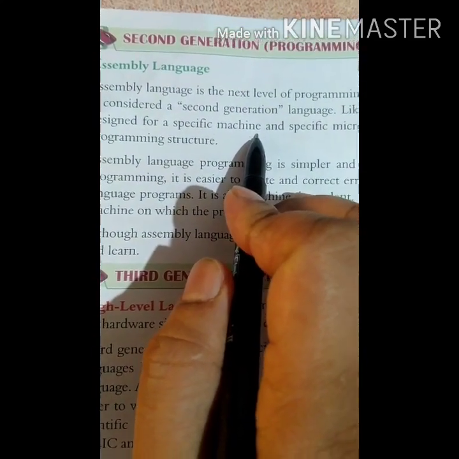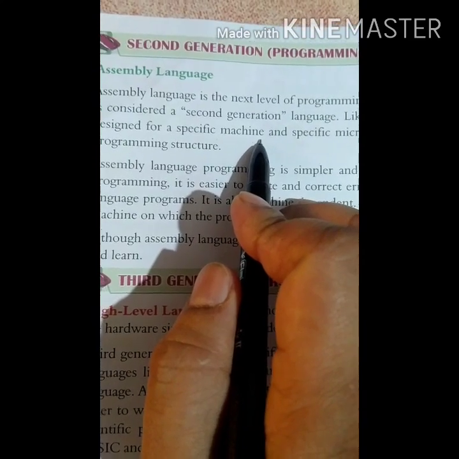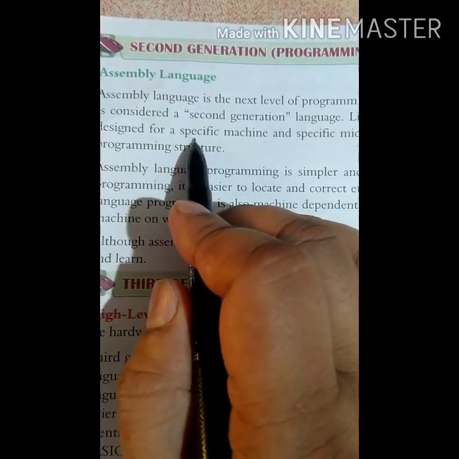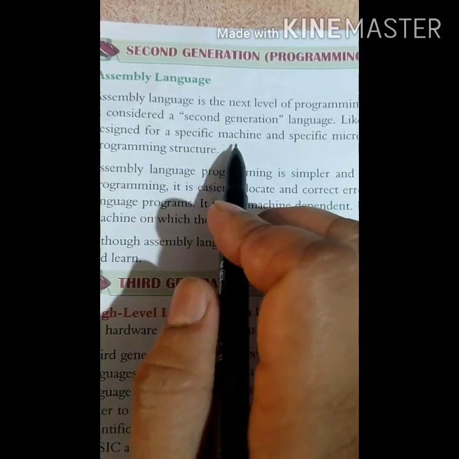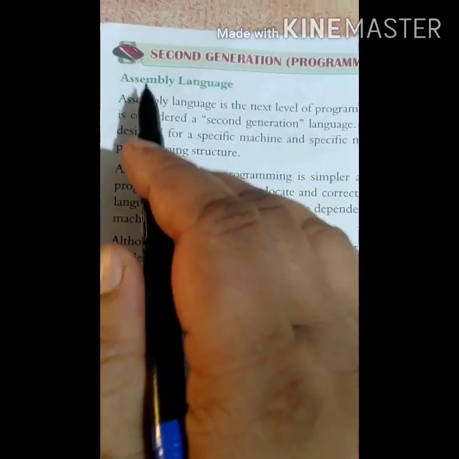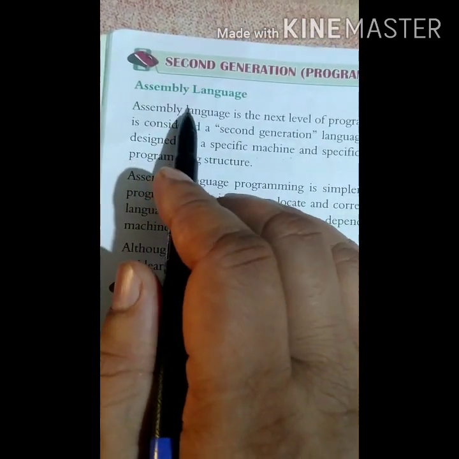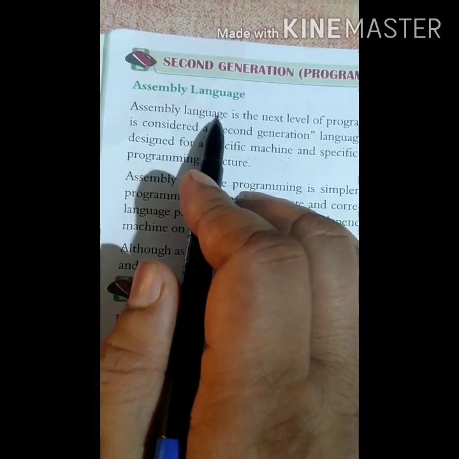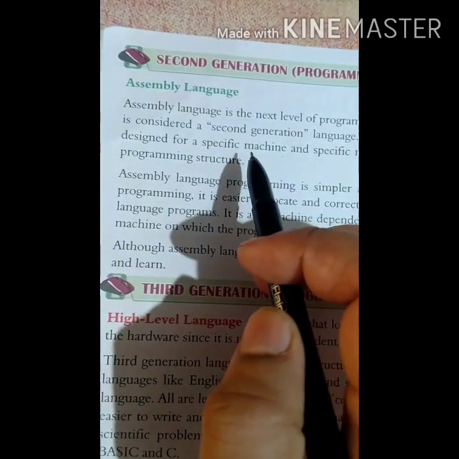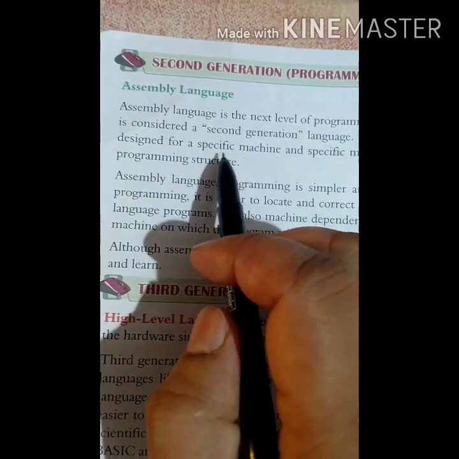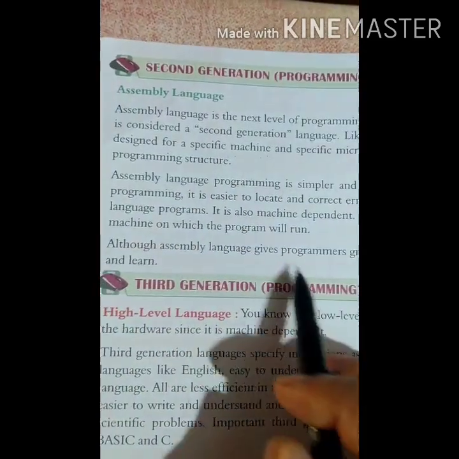If you are writing a program and taking a long time to write it, then it will run on the same computer only. It will not run on another computer. This was the biggest disadvantage of assembly language. Understood? Only on the same computer can you run the program which you have written. You cannot run the same program in another computer. That's why it was called machine dependent and specific machine.